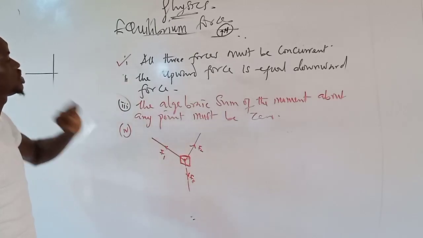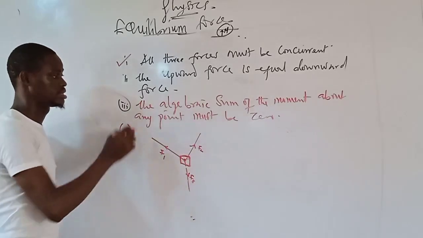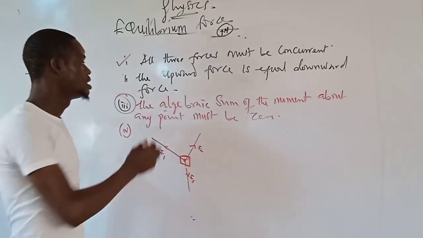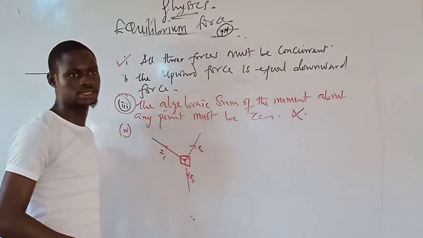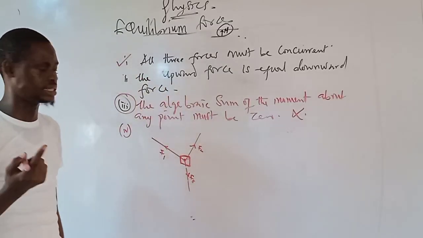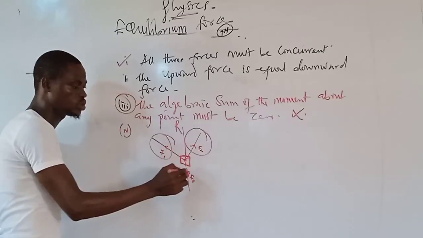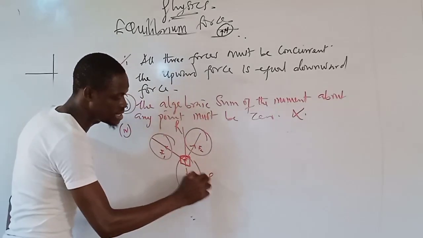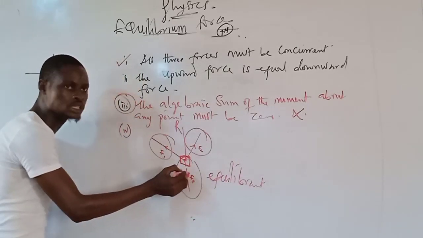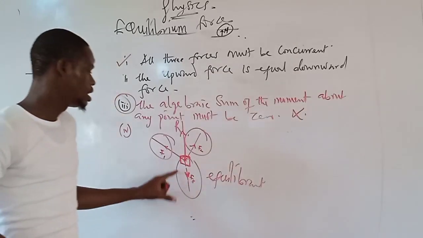Now, for the second condition, note that moments only act when there is distance. When they do not give you distance, you don't have anything about moments. Now, the second one says the upward force is equal to the downward force. Yes. If I resolve these two forces, they are going to give me the resultant, which is going to balance this force F3, known as the equilibrium force. So an equilibrium force is a downward force, while the resultant force is an upward force. The resultant force should balance the equilibrium force.